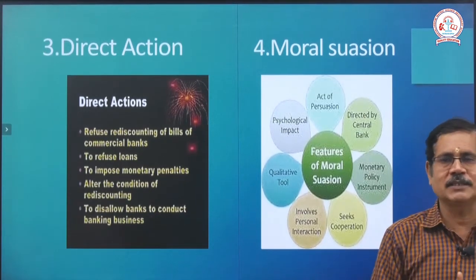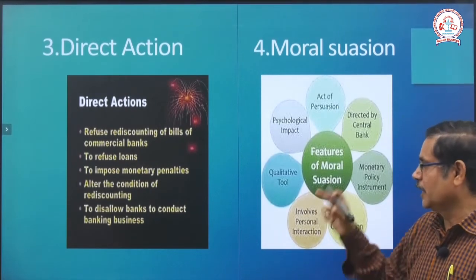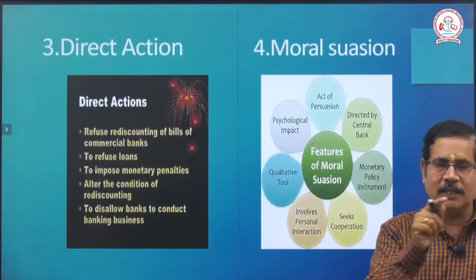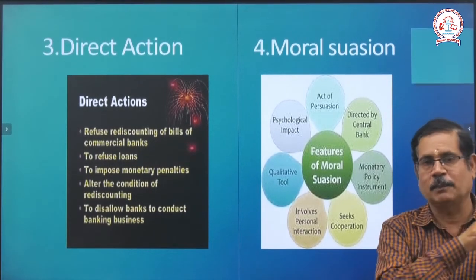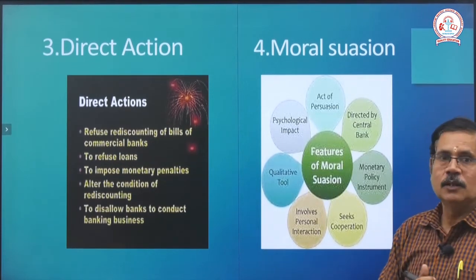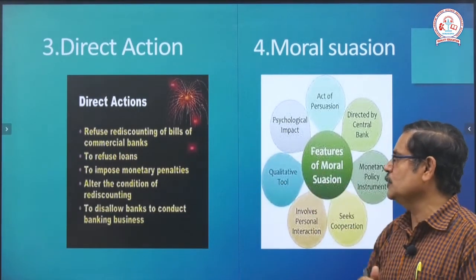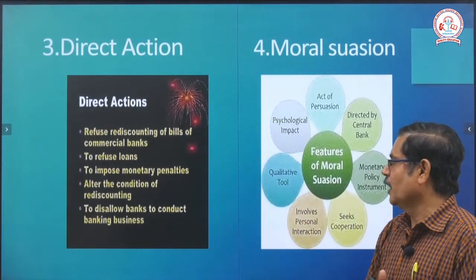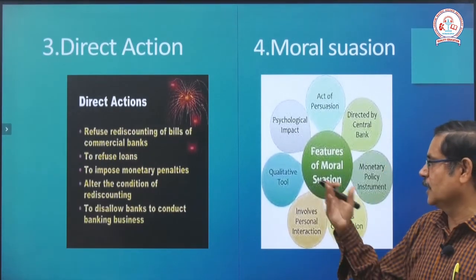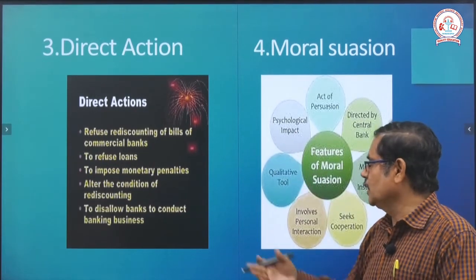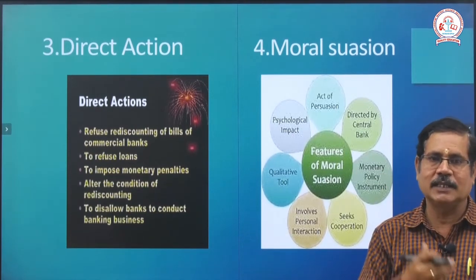So, this concerns how commercial banks conduct their business. From the point of view of commercial lending and borrowing, monetary penalties are imposed. If they do not pay a certain amount to the Reserve Bank of India by the particular date, a penalty is automatically given, and the commercial bank must pay the amount to the Reserve Bank of India, after the condition of rediscounting. Rediscounting is possible if the Reserve Bank of India allows it. It can also disallow bankers from conducting banking business services. So bank conduct is very, very important.